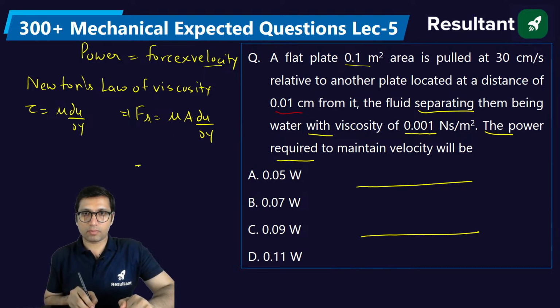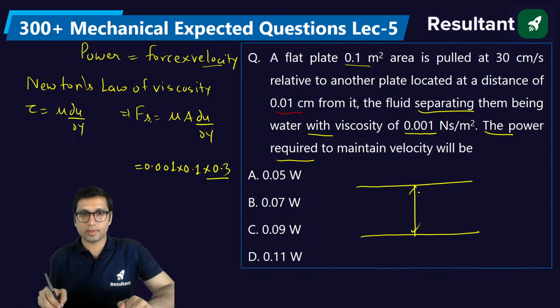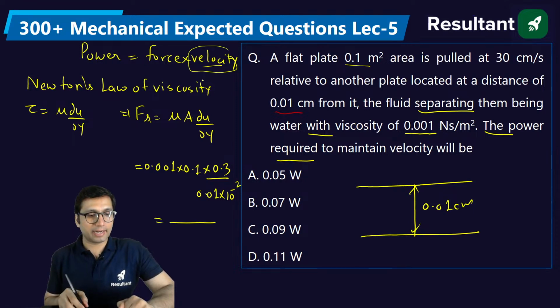Mu is equal to how much? Viscosity is 0.001. Area is 0.1. Velocity is 30 centimeter per second, that is 0.3. And the distance between them is 0.01 centimeter, that is 0.01 into 10 power minus 2. You solve it, you will get the force. Multiply this force with velocity, you will get the answer.